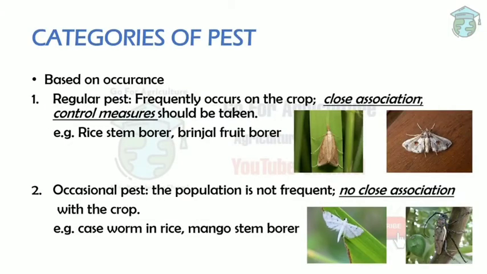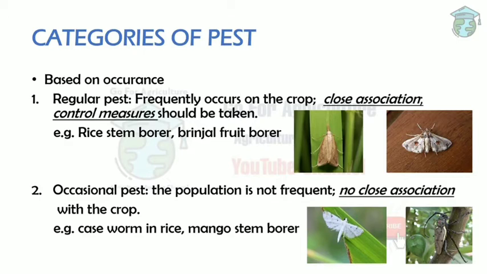Categories of pest. The pests are basically categorized based on two things. One is the occurrence and second is based on infestation percentage. First we'll see the occurrence. First is the regular pest. The name itself suggests the pest is regular. It means it frequently occurs on the crop. Since it frequently occurs on the crop, there will be a close association between the crop and the pest. That's why the control measures are recommended. If we don't take the control measures, there will be huge crop damage. For example, rice stem borer and the brinjal fruit borer.